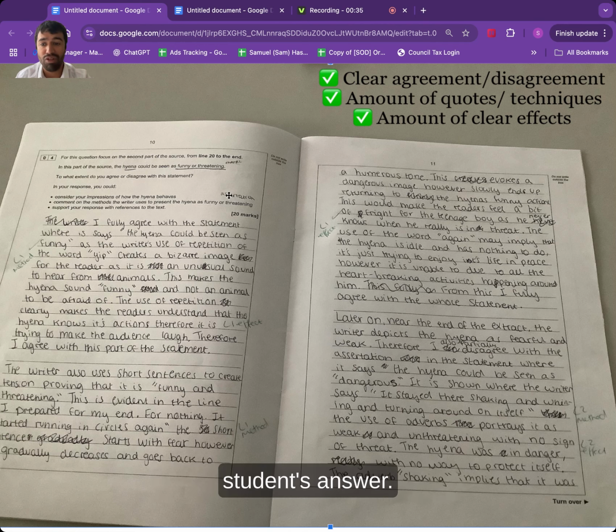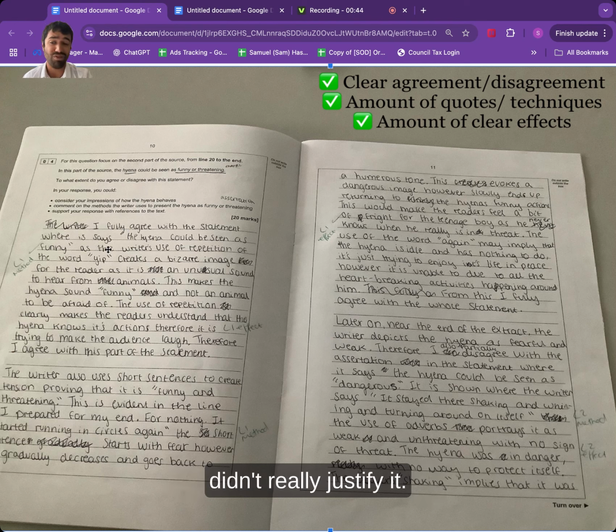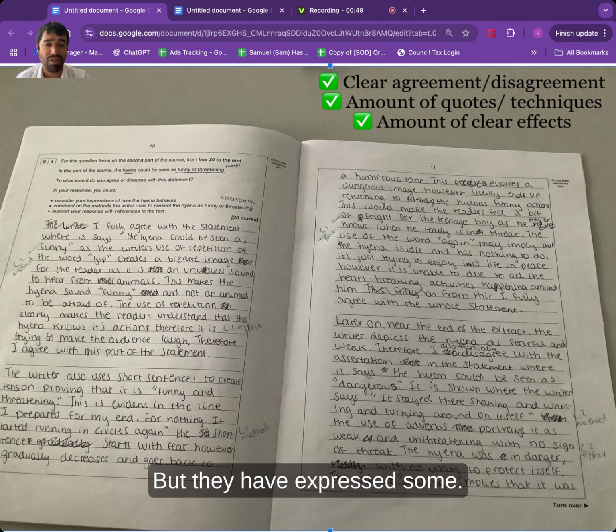So let's see the student's answer. They have expressed an opinion, some agreement, and some partial disagreement, but it's a little bit thin because they didn't really justify it. They just went straight into the evidence. But they have expressed some. Now, they've only included 3 quotes.